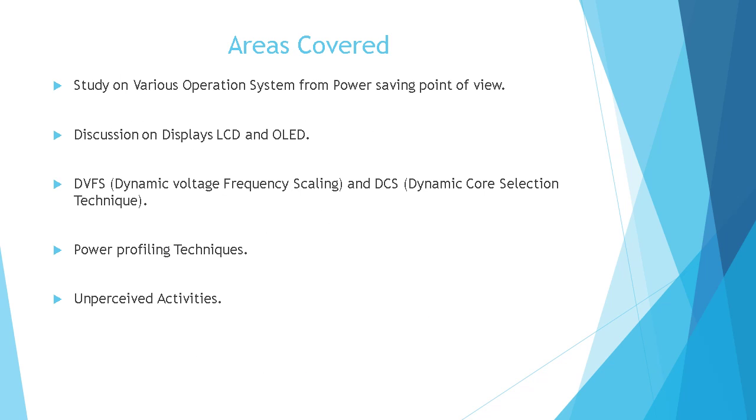Moving forward, I will talk about what areas are being covered by me in this survey and in this presentation. First, various operating systems are studied and we will see how they can be improved to save energy. Second, power saving techniques in LCD and OLED are discussed. Third, two well-known techniques, DVFS and DCS, which are known as dynamic voltage frequency scaling and dynamic core selection respectively, are discussed. Various power profiling techniques are discussed.